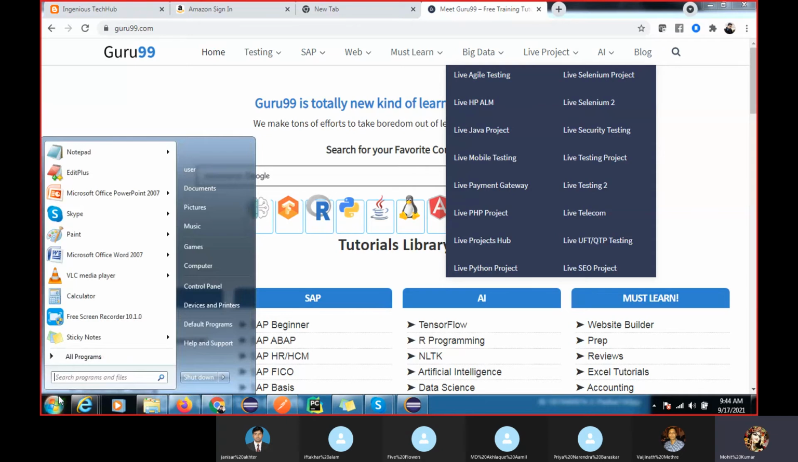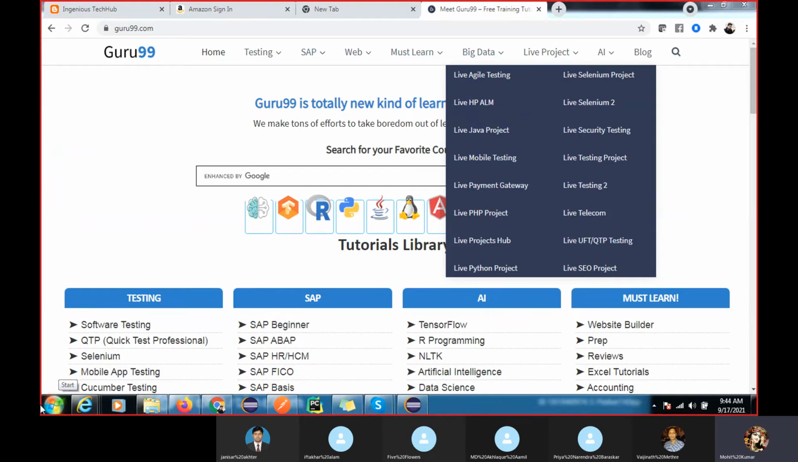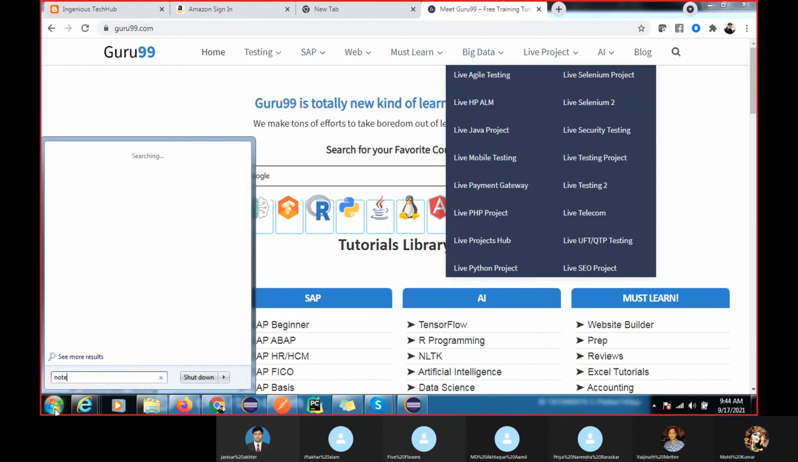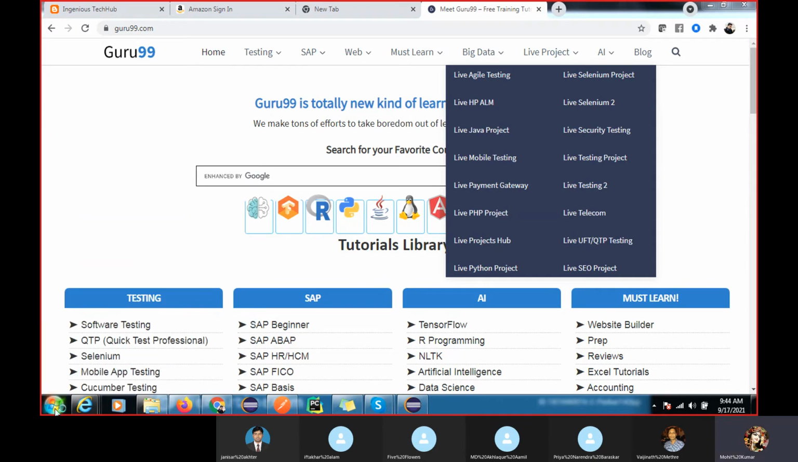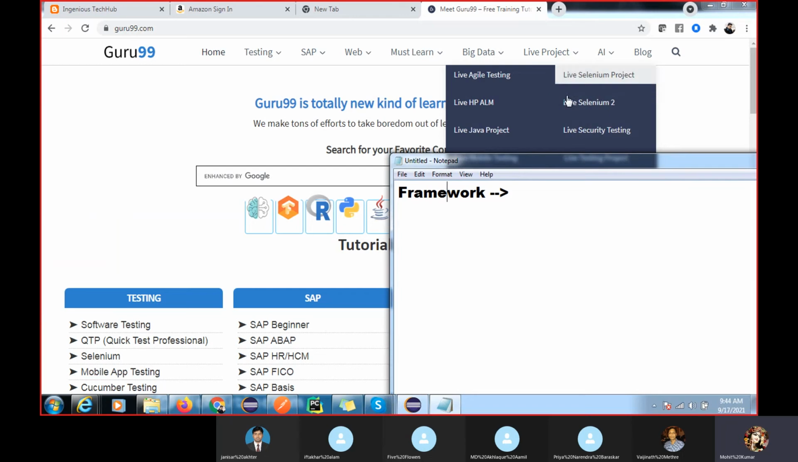Okay, how to get the confidence, and what happened here. Okay, so framework. First, whatever I have taught you, complete this. Try to automate these two projects, the Guru 99 project. Okay, after that,